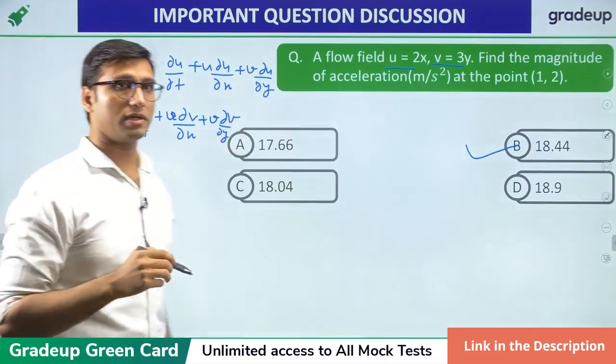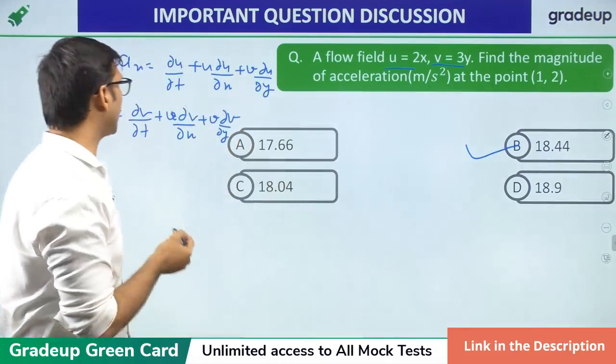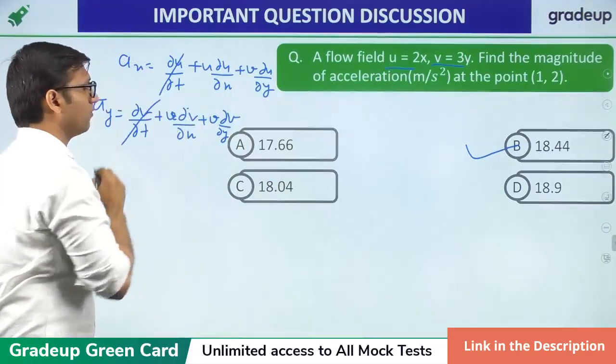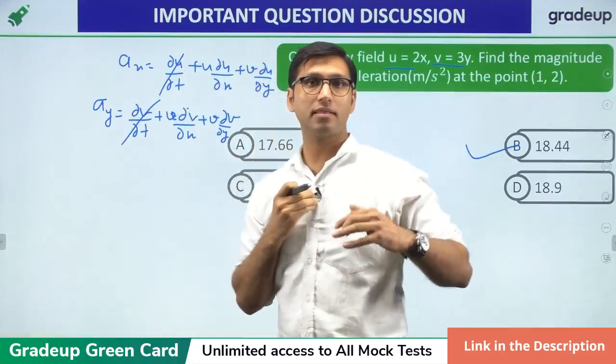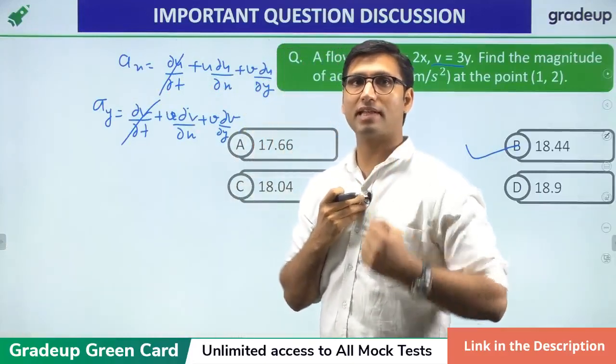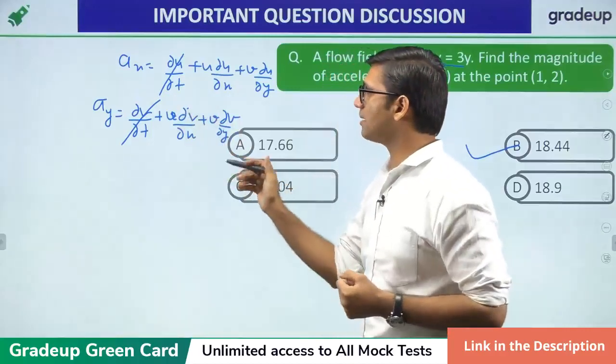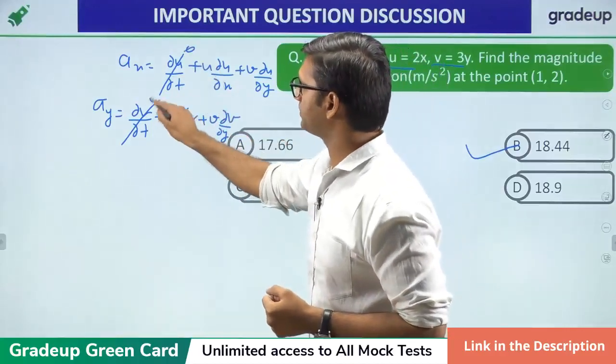Now, in this particular question, we know that these local acceleration terms are 0. Why? Because they have not mentioned anything about the local acceleration, that is, the acceleration which would be varying with time. So that is not varying with time, so this term will be equal to 0.